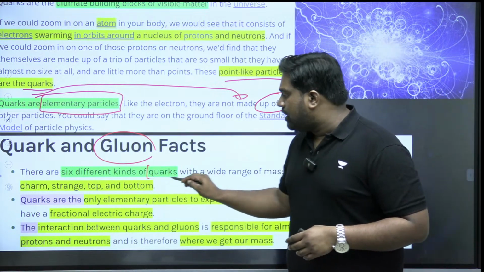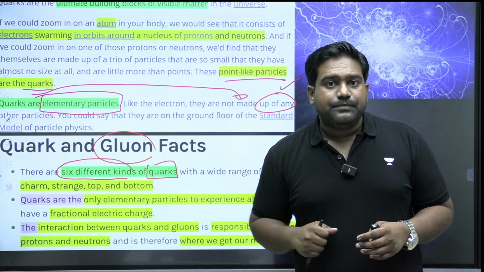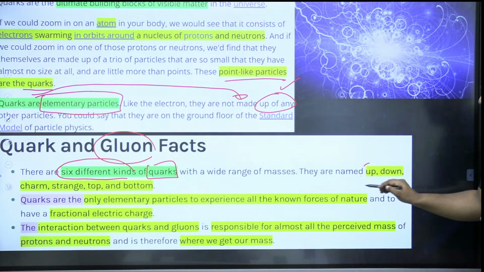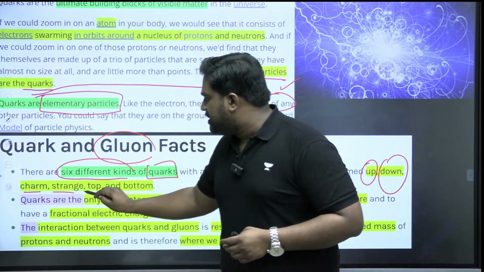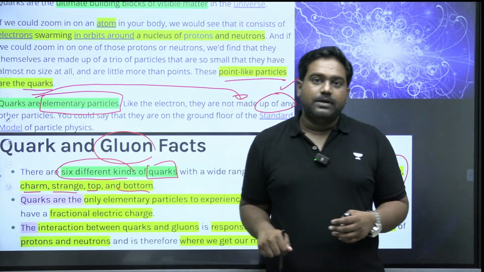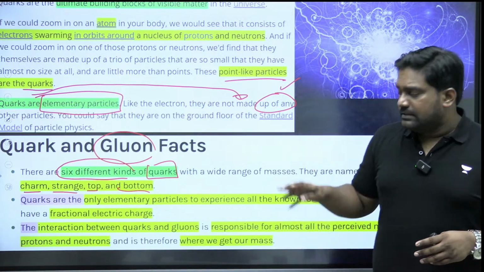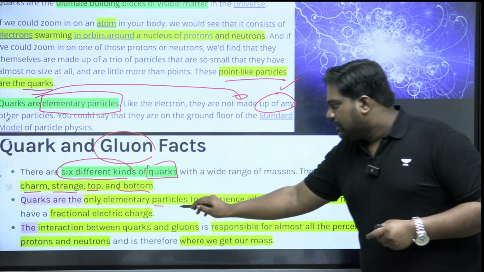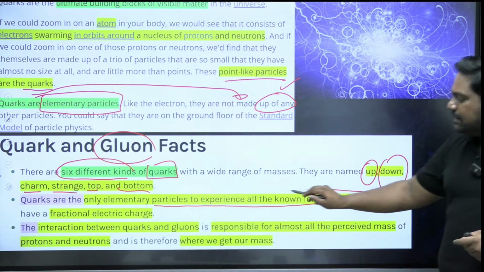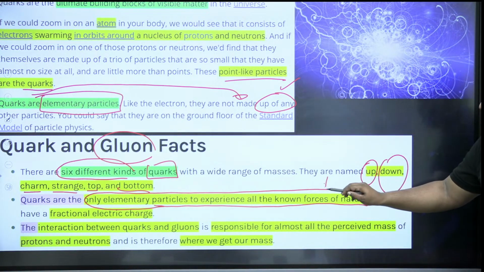And when it comes to quarks, there are 6 different types which vary by their mass. You have the up quark, the down quark, the charm quark, strange quark, top and bottom quark. These are the 6 types of quarks that researchers have identified. They have varying types of mass, and it's very important to note that these are the only elementary particles in nature that experience all the known forces of nature.